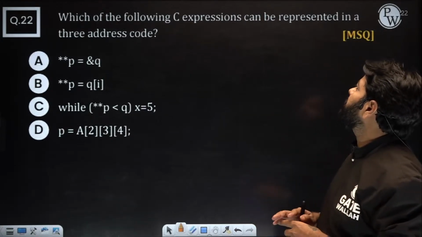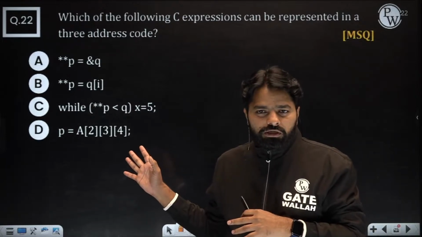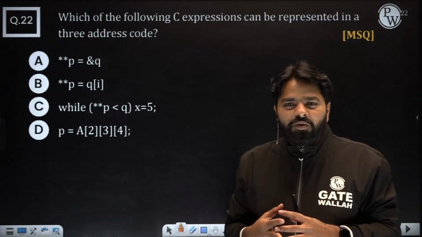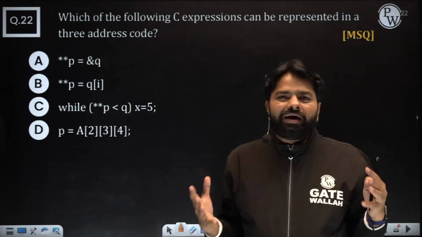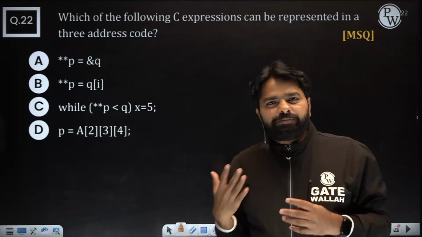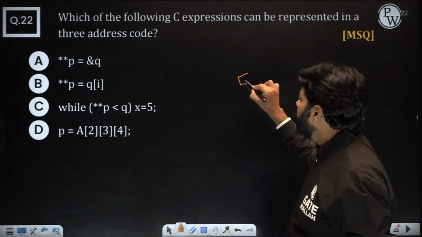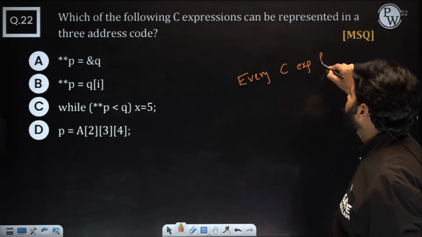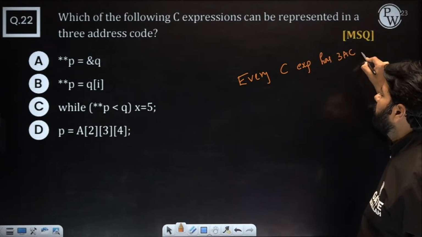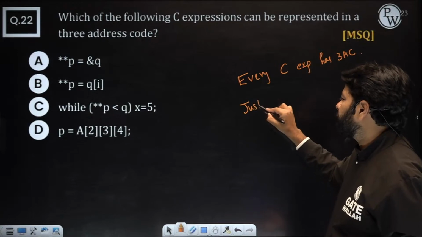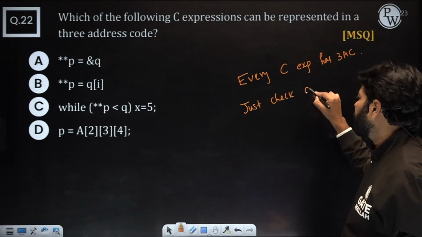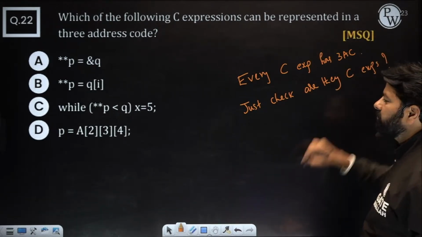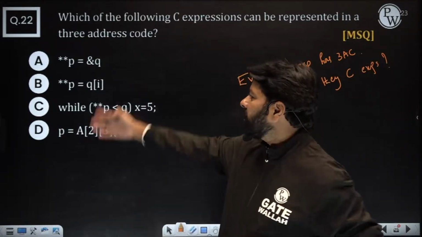Which of the following C expressions can be represented? These are not 3 address codes. What are they? C expressions. Indirectly what we are asking is, which of the following are C expressions here? Every C expression, just understand logically. You don't need to understand how to write it, of course you should learn. Every C expression has a 3 address code. Just you need to check, are they C expressions or not?